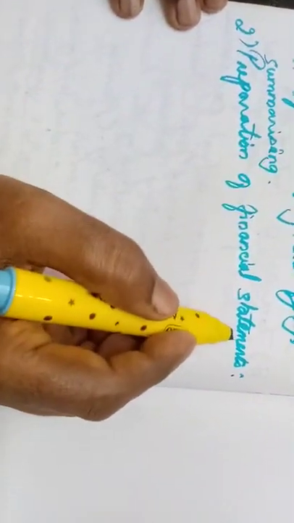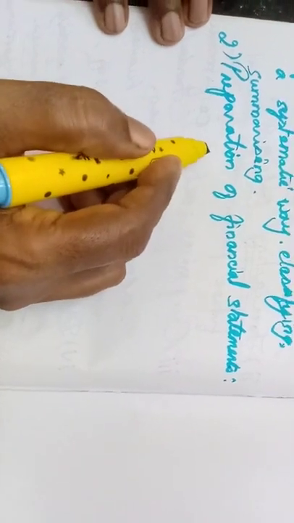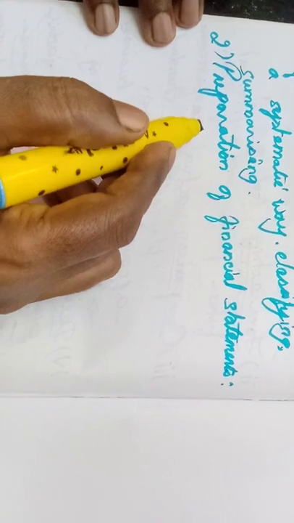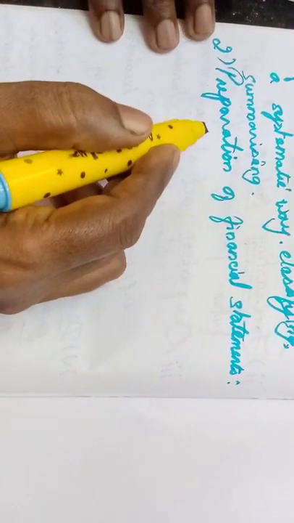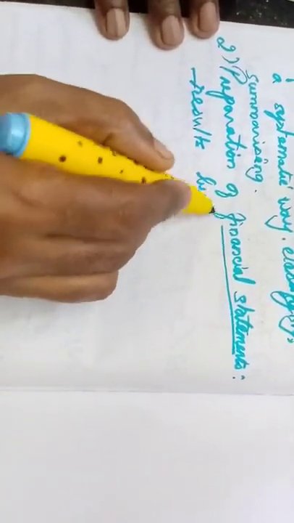Preparation of financial statements. As I told you in the beginning, whenever a person has started a business, we are asking what is your profit, how much is your profit, and what is your financial position. All these things will be known from these financial statements. So we can know the results of the business operations.